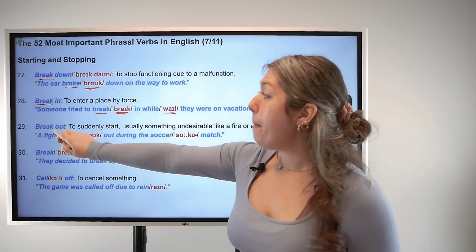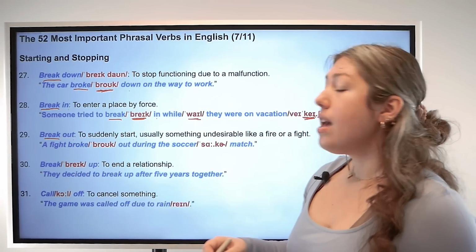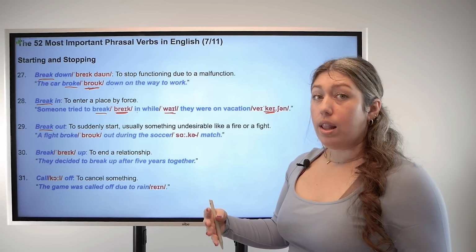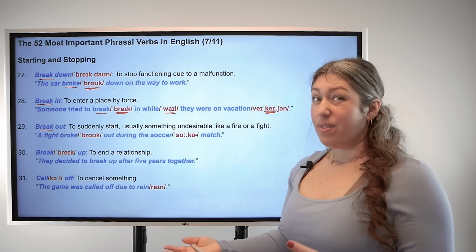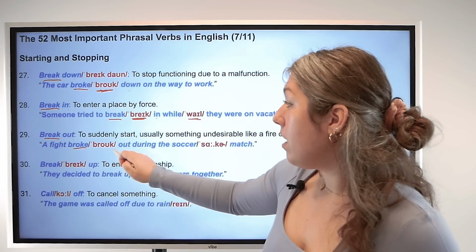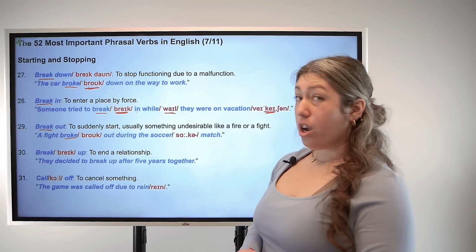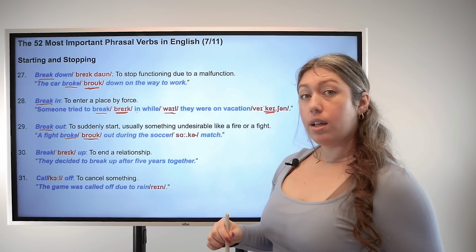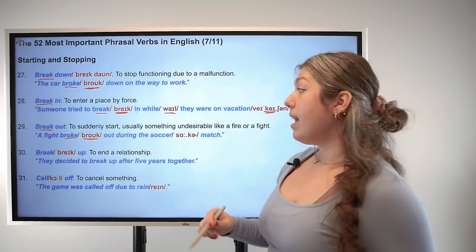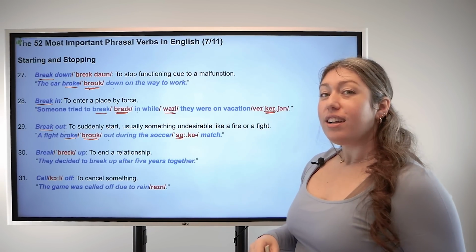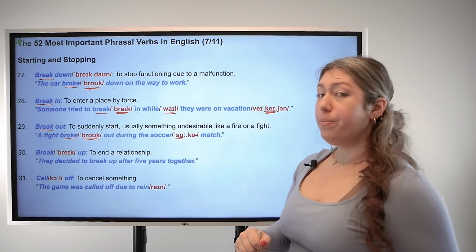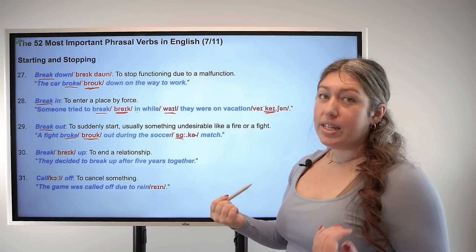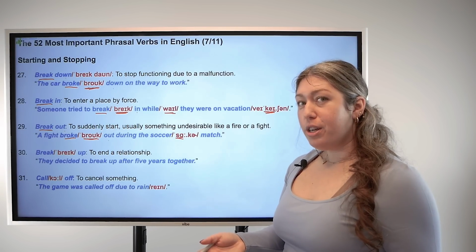29, break out. Base verb break, particle out. Break out means to suddenly start, and it's usually something that you don't want, like a fire or a fight. For example, a fight broke out during the soccer match. Remember, broke, broke. And soccer has emphasis on the first syllable. Soccer, soccer. Normally in American English, we say soccer, but most other English speakers say football.